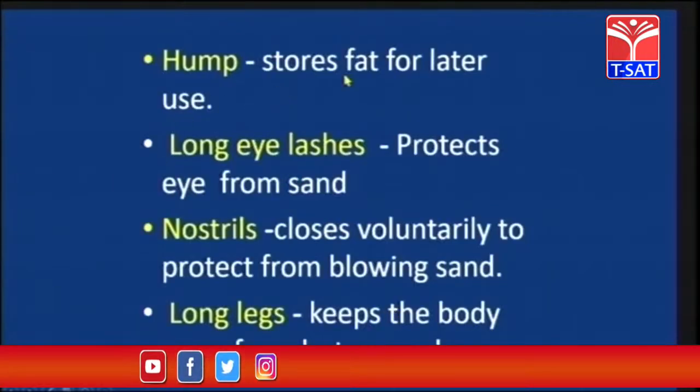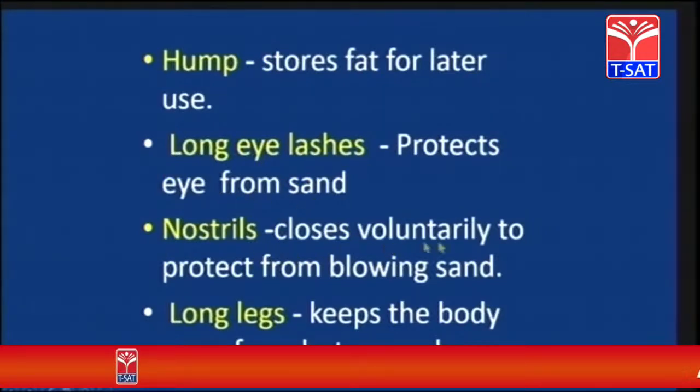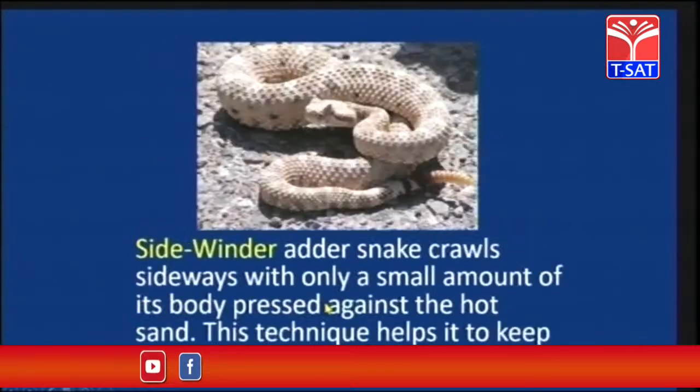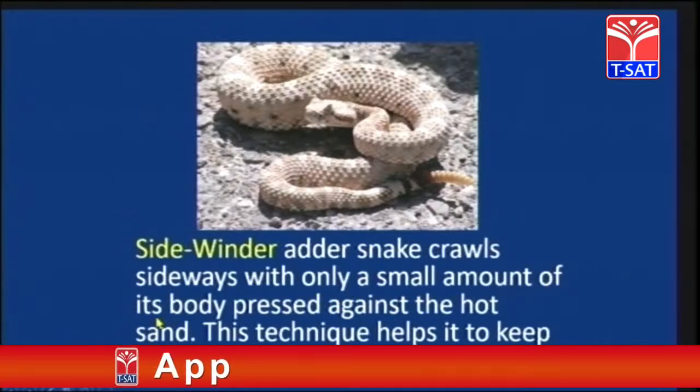So the hump stores fat for later use, long eyelashes protect the eyes from sand, nostrils voluntarily close to protect from blowing sand, and long legs keep the body away from the hot ground. This is the adaptation shown by the camel, children. Now this is the sidewinder adder snake. It crawls sideways with only a small amount of its body pressed against the hot sand. So this technique helps to keep itself cool.